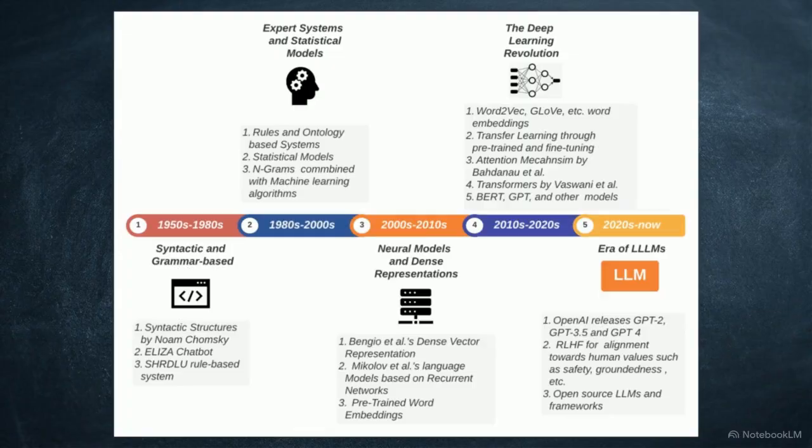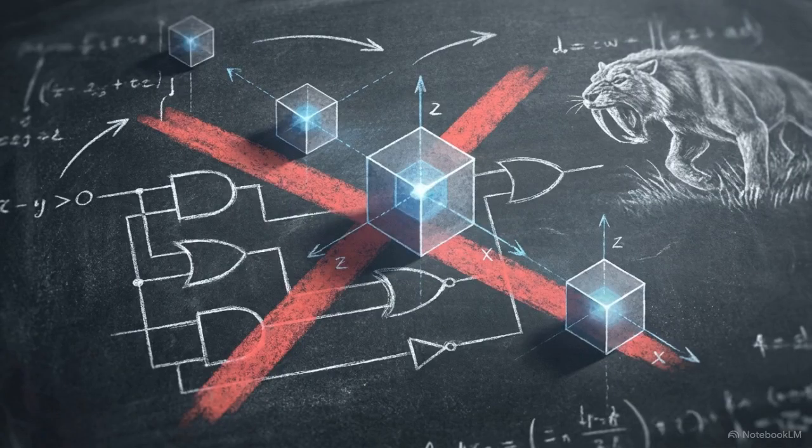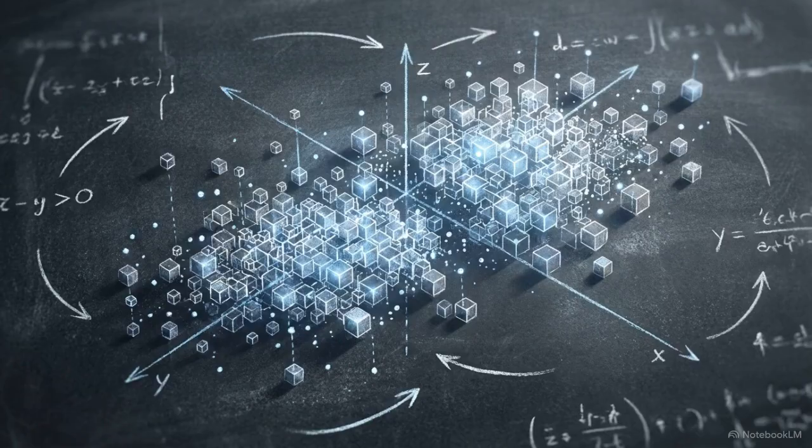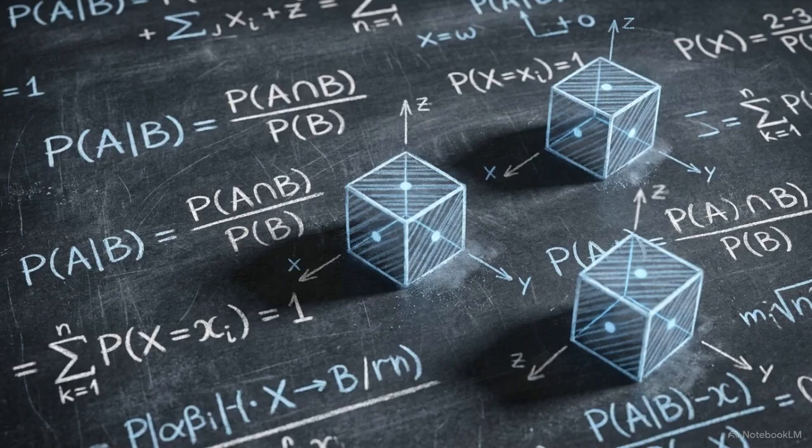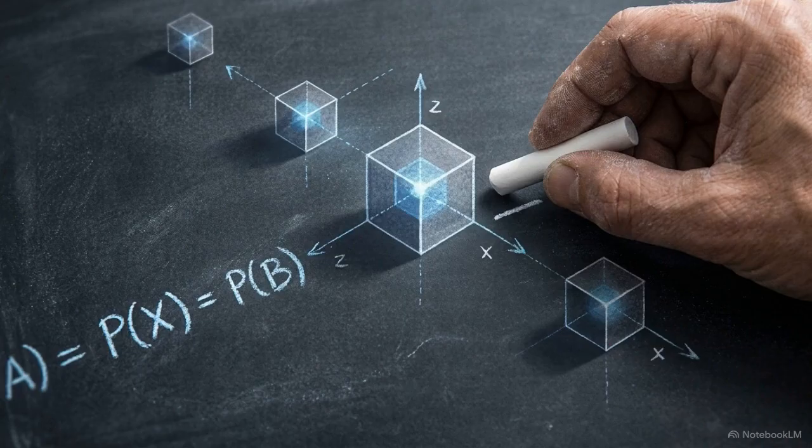This diagram illustrates the pivot. By the 80s, computer science abandoned manual rules for statistical models. Researchers accepted that linguistic meaning could not be dictated by logic gates. It had to be approximated through raw data probabilities. The core mathematical engine of this new statistical approach was conditional probability. The goal was to calculate the exact mathematical likelihood of the next piece of sequential data.